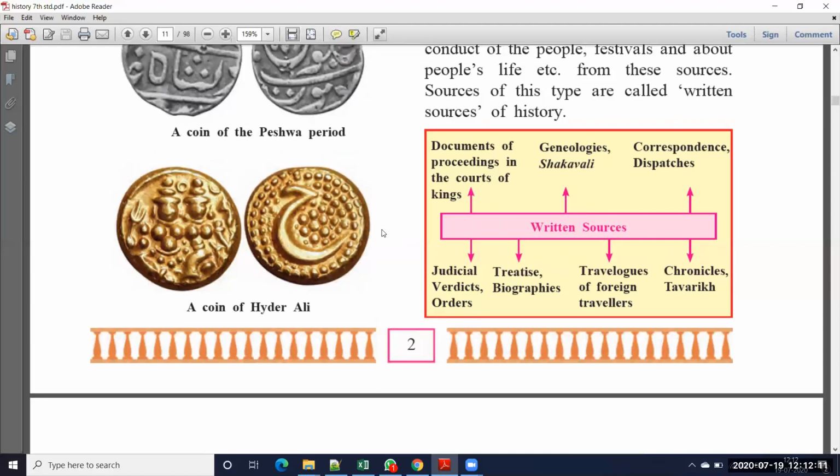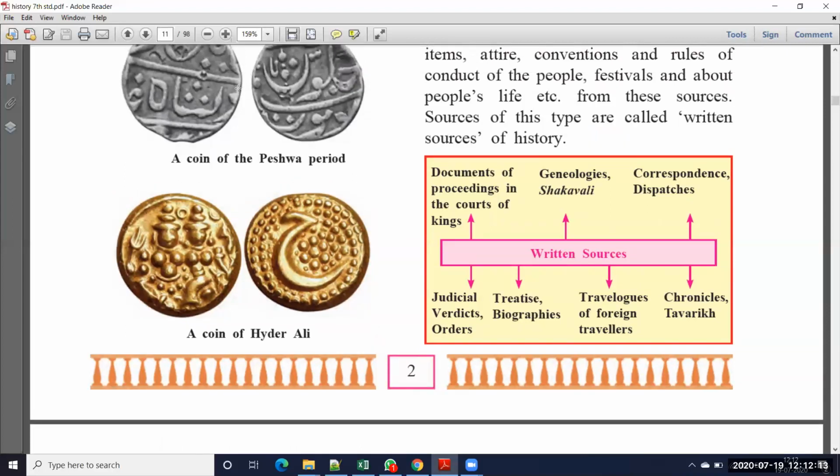Okay, see here I'm showing the coins to you now. These coins are a coin of the Pishwa period. When Pishwa Maharaj's period was there, at that time they used this type of coin. Which language is this? Persian and Arabic. That means in the Pishwa period they used the Arabic and Persian language.